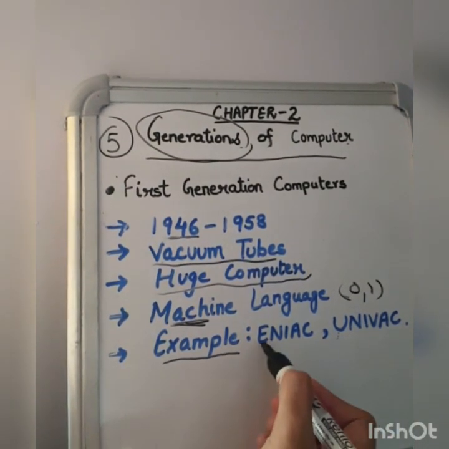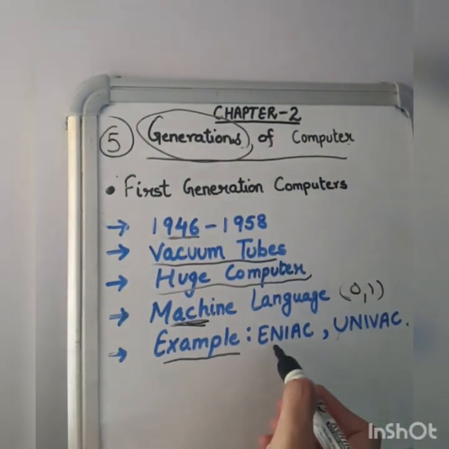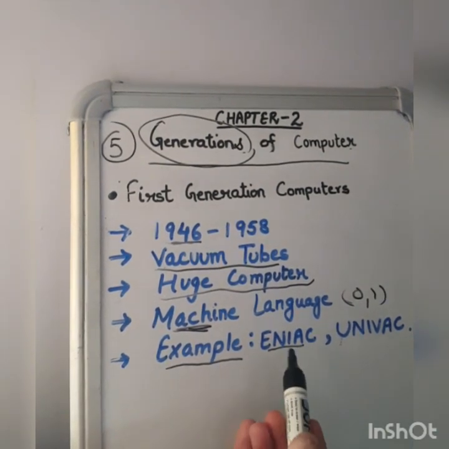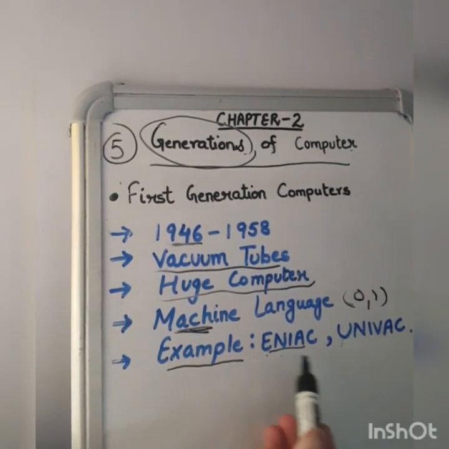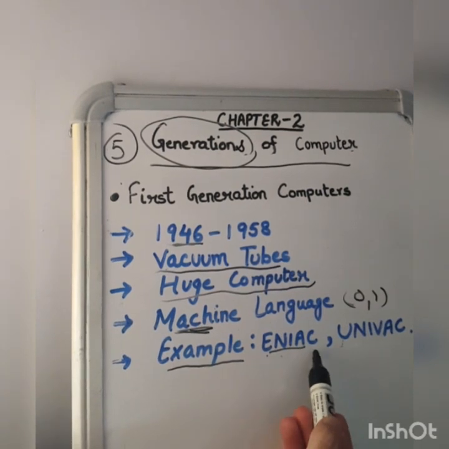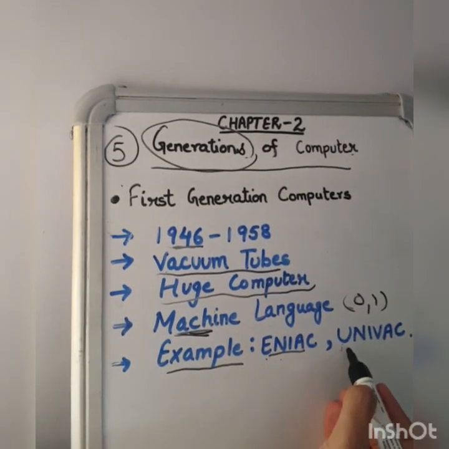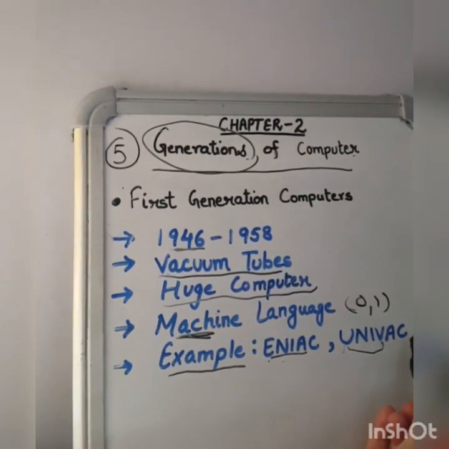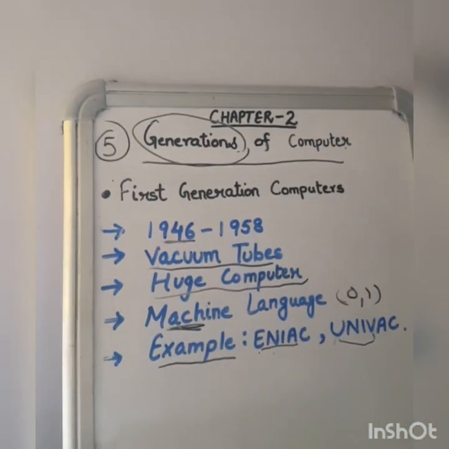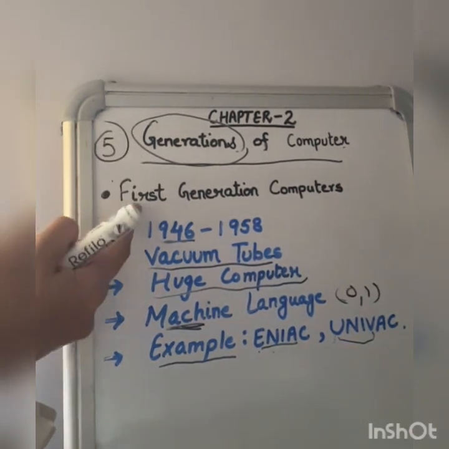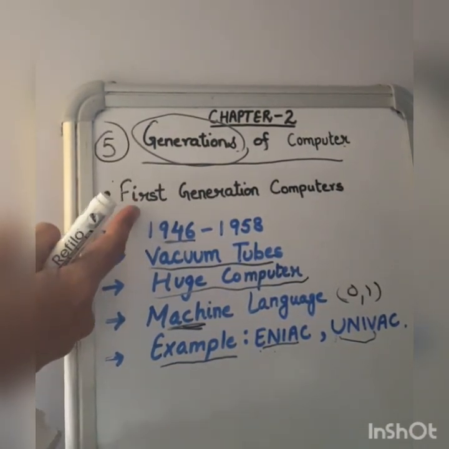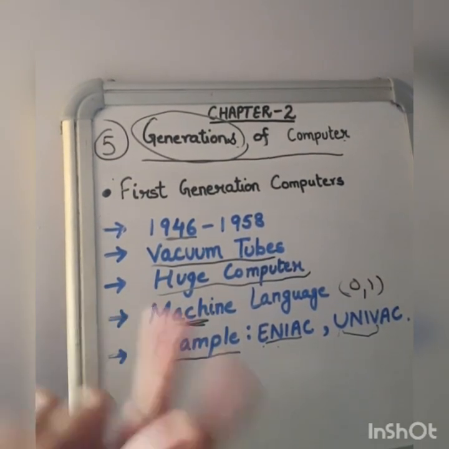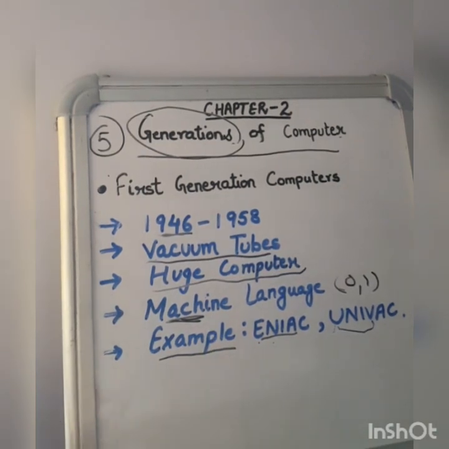Examples of first generation computer are ENIAC and UNIVAC. The full form of ENIAC is Electronic Numerical Integrator and Calculator. UNIVAC is Universal Automatic Computer. In first generation, there were some disadvantages: the computers were very big, they were very expensive, they produced a lot of heat, and the operating system was very slow.